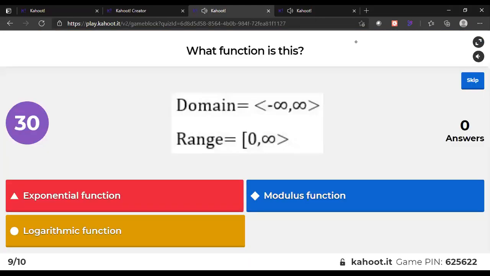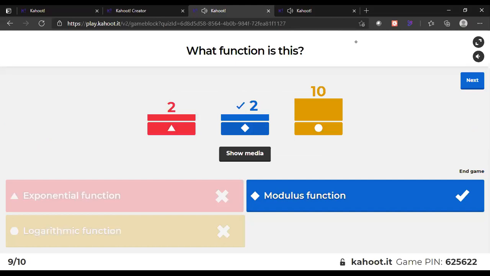What function is this? The question is, what function is this? Domain is -infinity to infinity and range is from 0 to infinity. Modulus तो नहीं हो सकता. Exponential नहीं हो सकता. Okay, I have answered it. 10 students, hurry up, be fast. Yeah, that is what it is a modulus. It is wrong here. Logarithm function is the correct answer. है ना? Okay. Next is here.